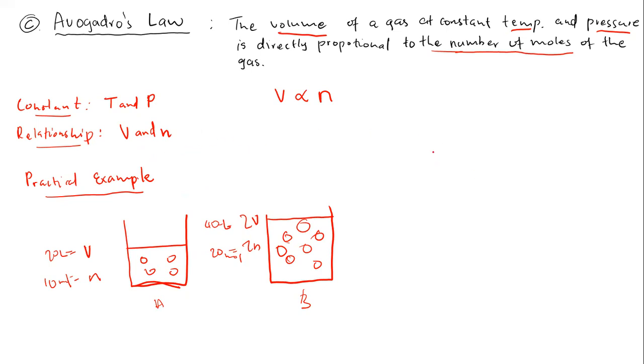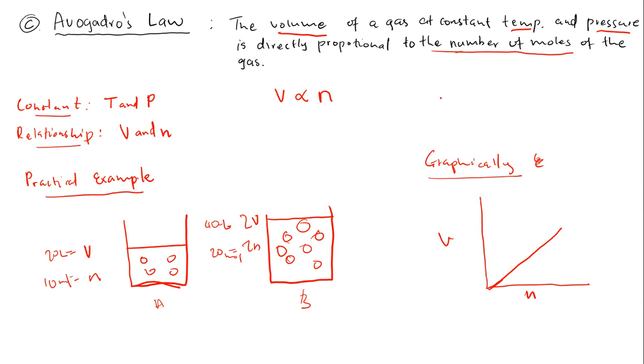Now graphically, we can say we have our Cartesian plane with a y-axis and x-axis. Here we have V, and here we have the number of moles, and therefore these variables are directly proportional to one another, meaning when volume increases, the number of moles is supposed to increase as well. And therefore remember this is a linear function.